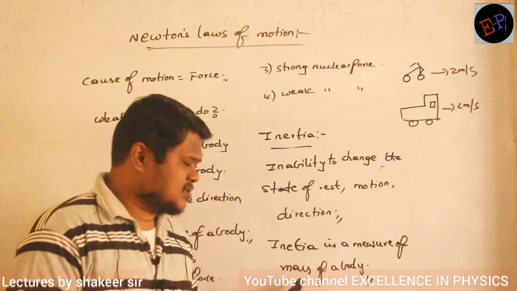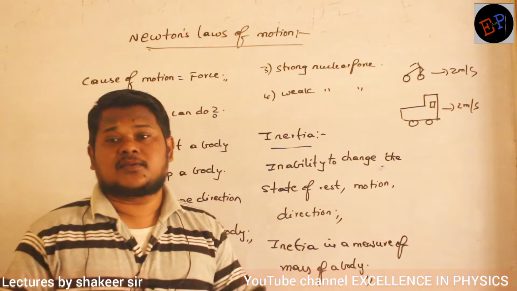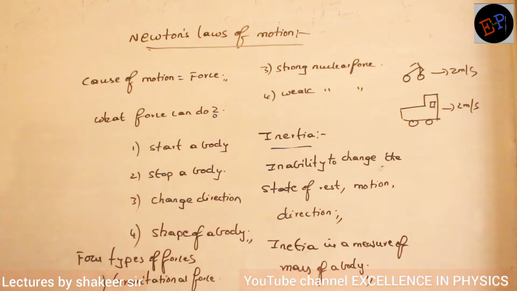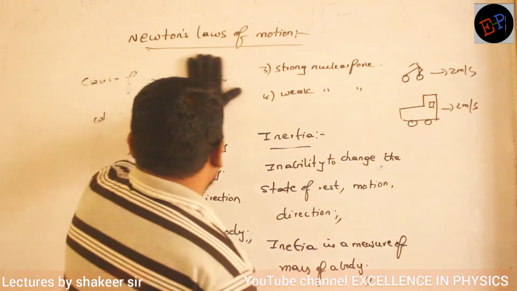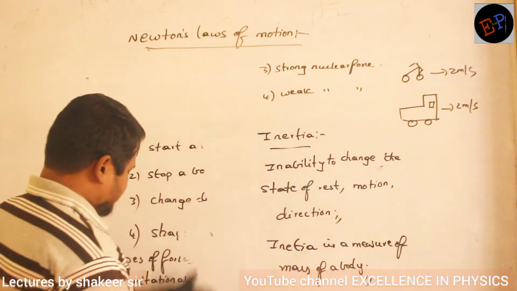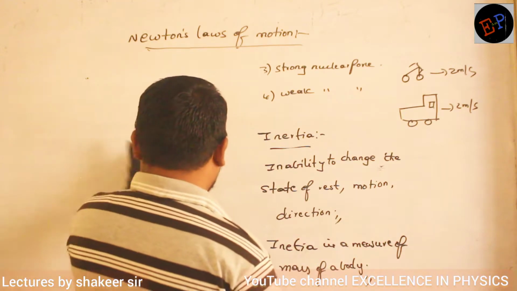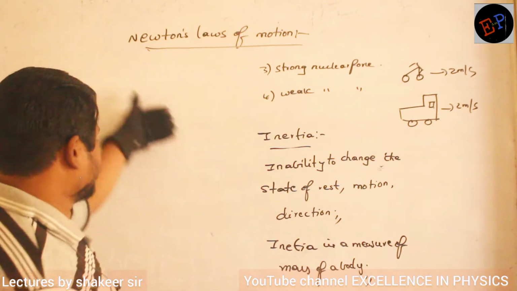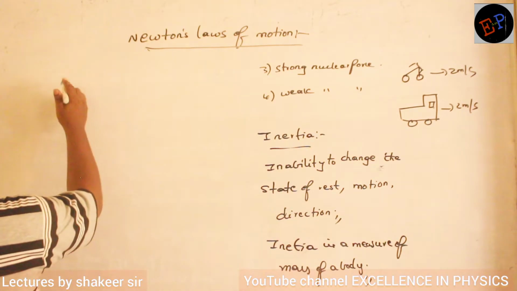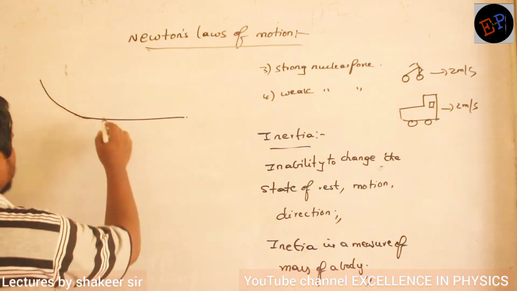So all these laws were basically based on the work done by Galileo. Galileo has done all this work. So what Galileo has done, let us see. See, let us see some of the work done by Galileo, then we will try to understand Newton's laws of motion, how they were framed. Okay? See, Galileo has done some experiments, out of which I am explaining some of them. First of all, he has taken a single inclined surface. Clear? What is meant by single inclined surface?